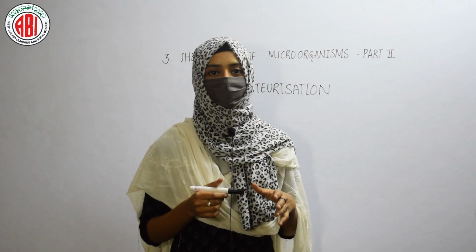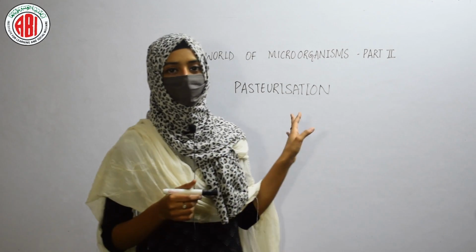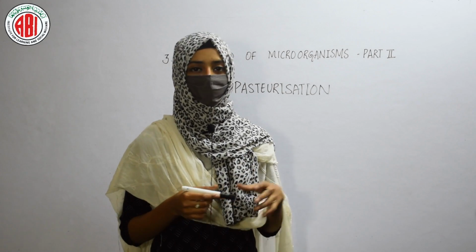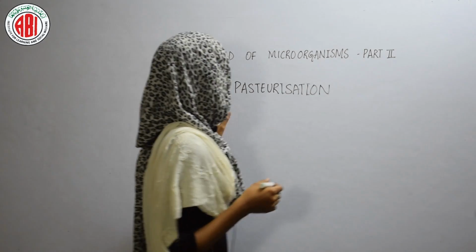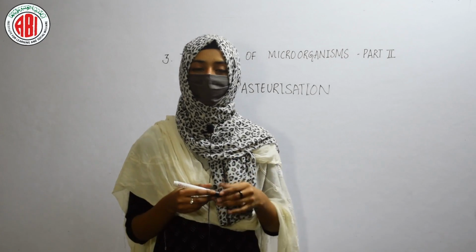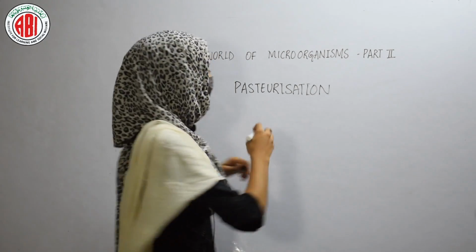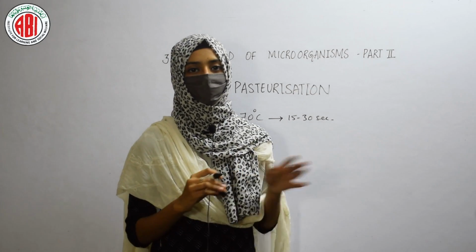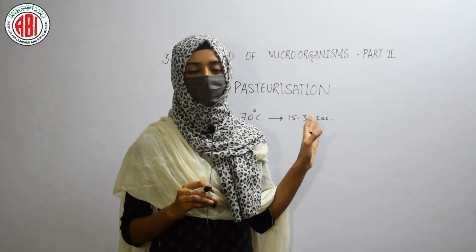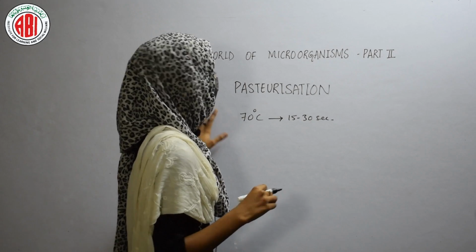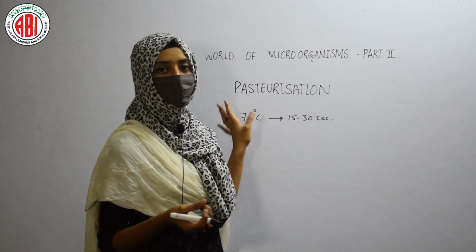The next one is pasteurization. It is also a process of food preservation, and by this method we can preserve milk. Milk can be stored by applying the method called pasteurization. In this method the milk is heated up to 70 degrees centigrade for 15 to 30 seconds, and after heating, it is suddenly chilled and stored. This process is called pasteurization. In this way we can prevent the growth of bacteria in the milk, and the milk can be stored for a longer period of time by this heating and cooling method.